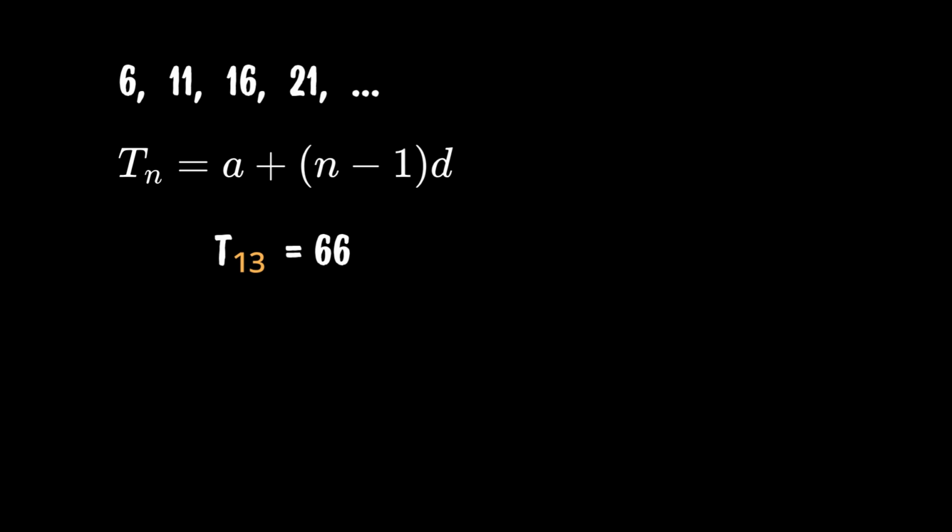So that's how you can find any term in a sequence just by knowing the first term and the common difference. But what if we are given a term somewhere in the sequence and we have to figure out the common difference instead? Well, we can do that as long as we know 3 things: the term itself, its position in the sequence, and the first term. Let's say 47 is the 9th term and the first term is 7. What's the common difference? Pause the video, take your time and give it a shot.